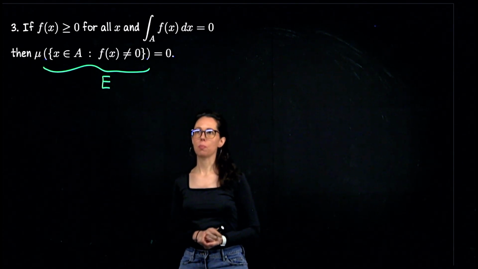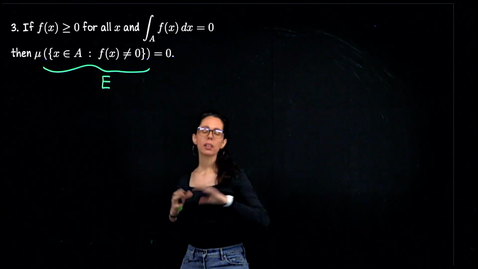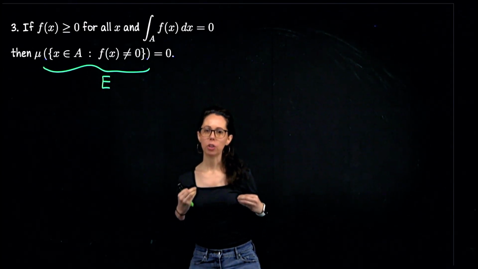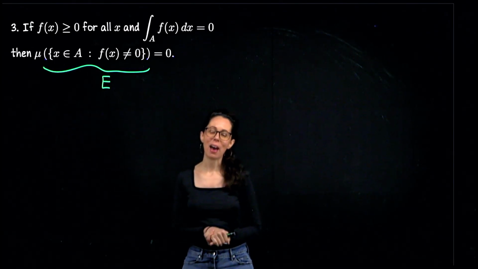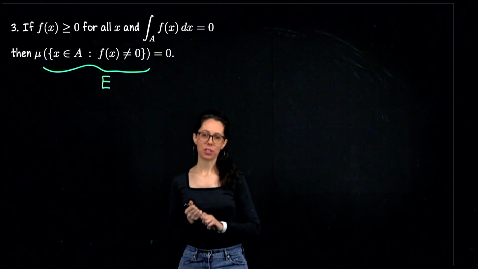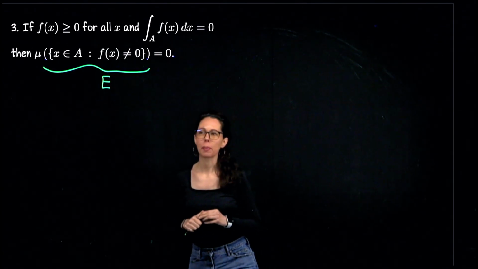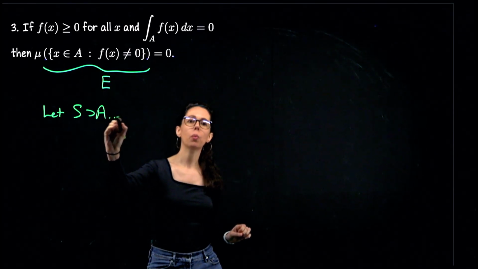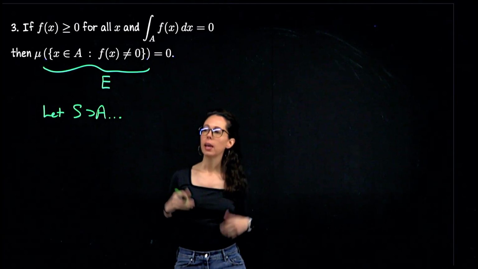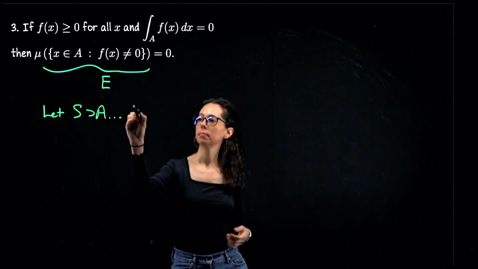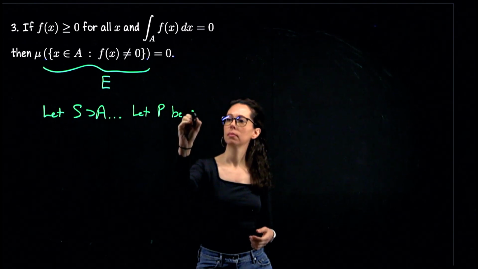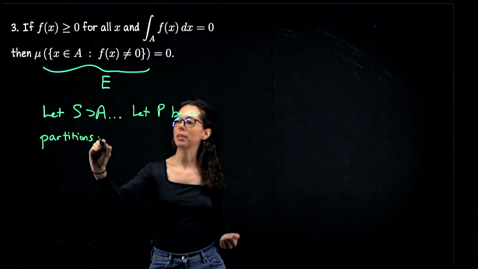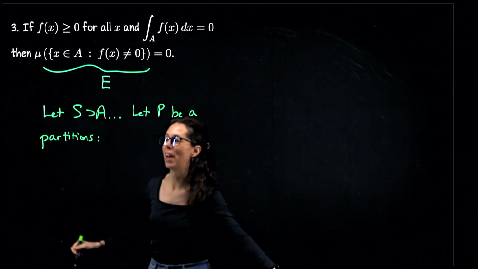So what we will do in just a moment is do a little bit of scrap work and brainstorming, so that you can see how from the brainstorming you might come to the sort of trick that we have in this proof. Let me give you an exercise, though, just to get you going on the brainstorming process without me. Let S be a nice rectangle enclosing A in the usual way. I won't write out the full thing right here. Imagine P is a partition of S into nice subrectangles, as we've been doing.